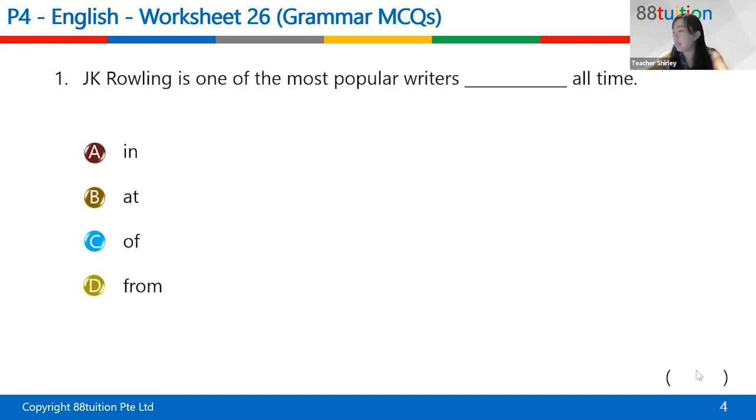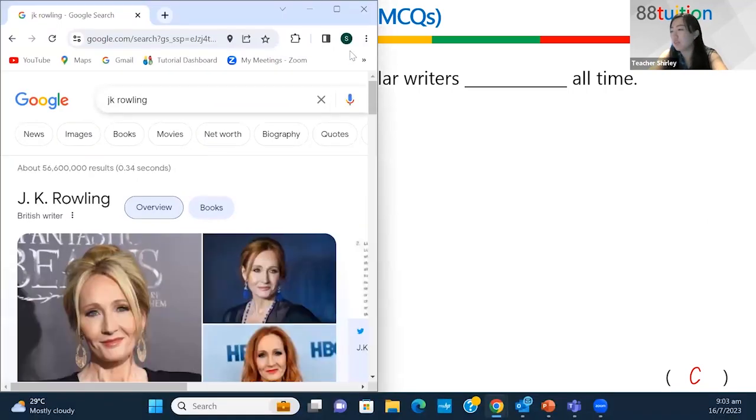So I guess this one is something like a collocation, right? They just belong together. Of all time means that if we were to compare different generations or different eras, J.K. Rowling is considered one of the most popular writers. Do you finish reading all of the Harry Potter series? No, just a few, one or two. She is in fact one of the most successful authors, because usually authors do make money, but they don't make as much money and popularity as J.K. Rowling.